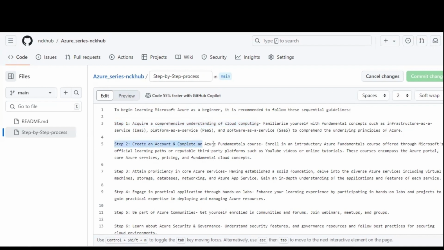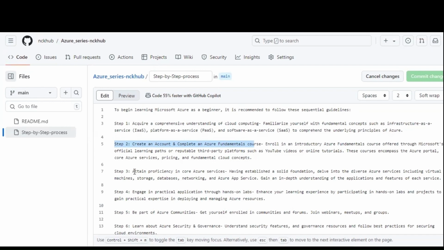Next, you have to create an account and start understanding your fundamental course, which will cover the Azure portal, Azure services, pricing, and fundamental concepts you have to know, like networking, subnets, domains, routing, what is deployment, what is Dockerization, all these things. You have to get very familiarized with all the services.